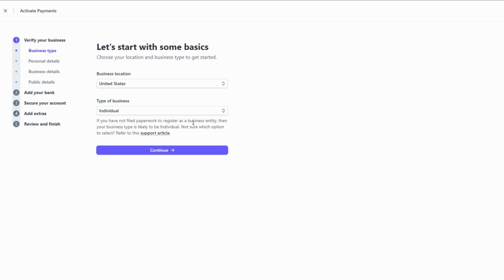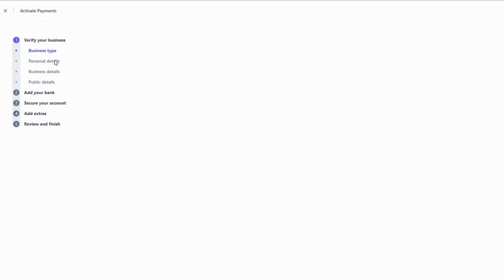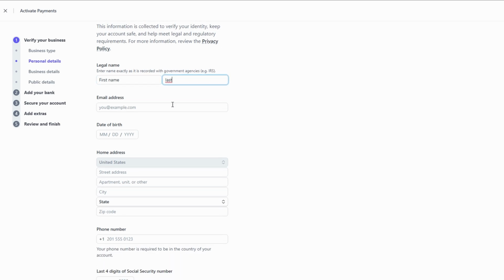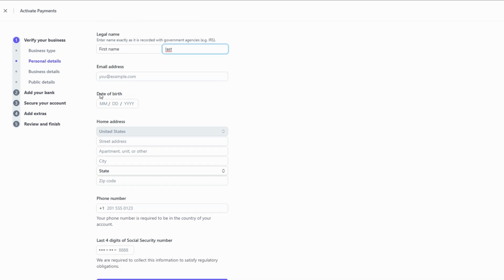Then, you'll input your business name. If you've officially registered a business, put that here. If not, and you're working as a freelancer or sole proprietor, just use your personal name instead. Stripe will also ask you to select the industry that best describes your business, which helps them tailor their services for you. For example, if you're selling physical products, you might select e-commerce. Or if you're offering services, you can choose professional services.